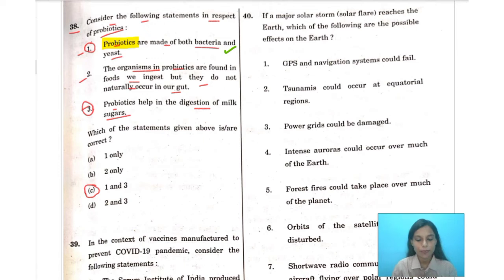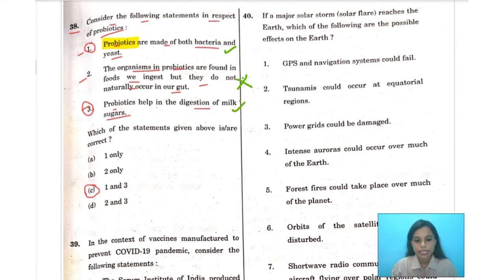It also helps to support the cells that line your gut to prevent the bad bacteria that you may have consumed from entering your blood. It will help in the breakdown and absorption of medications. So you see, statement number two is wrong and statement number three is correct.